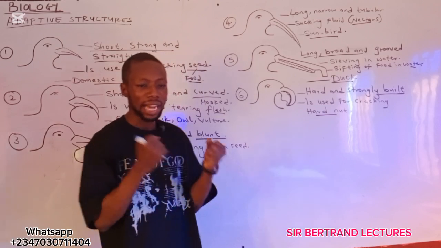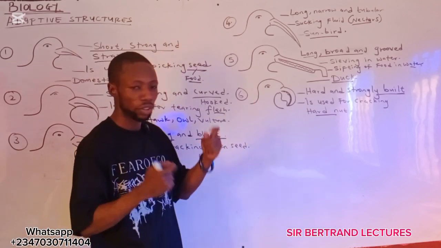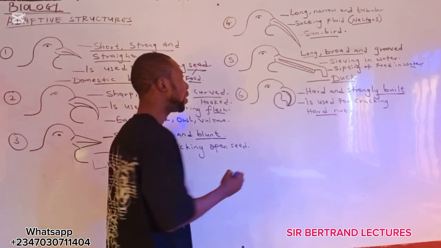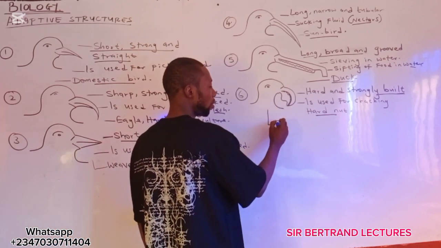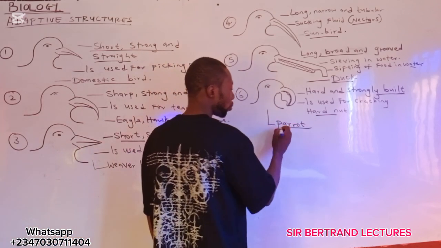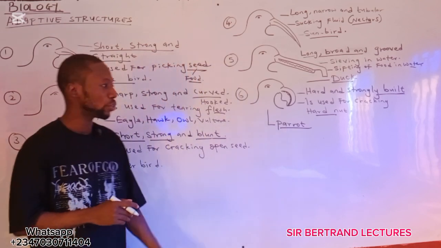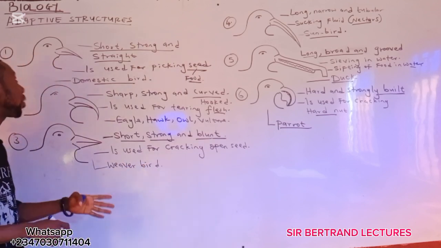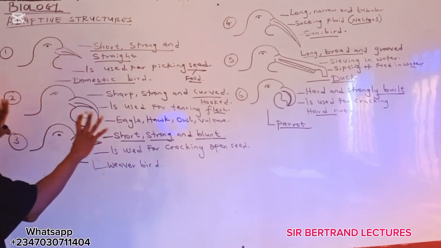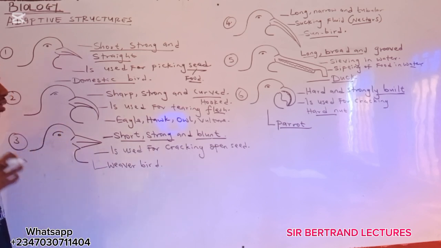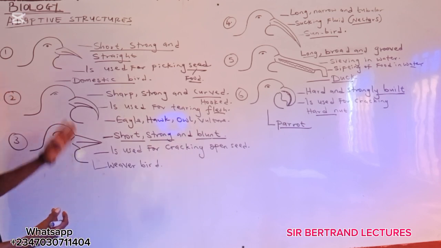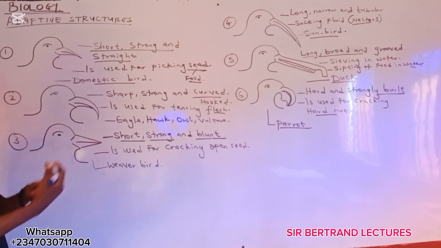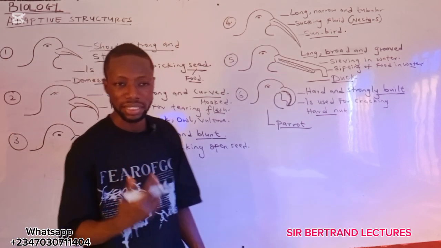The beak is hard and strongly built, and it is used for cracking hard nuts. Which organism have this beak? This beak is seen in parrots. Parrots have this kind of beak. Remember, I said we are looking at adaptive structures. This is the structure of the beak of different birds, what the beaks are used for, and the organisms that have this kind of beak.